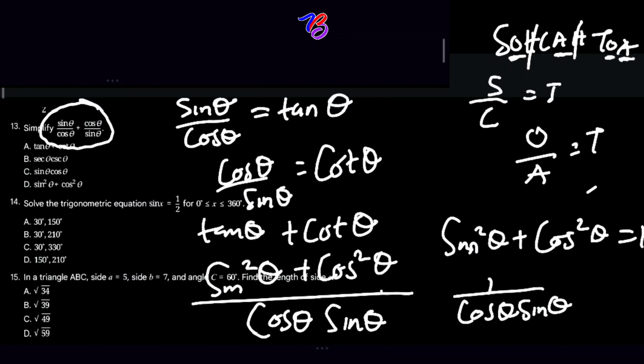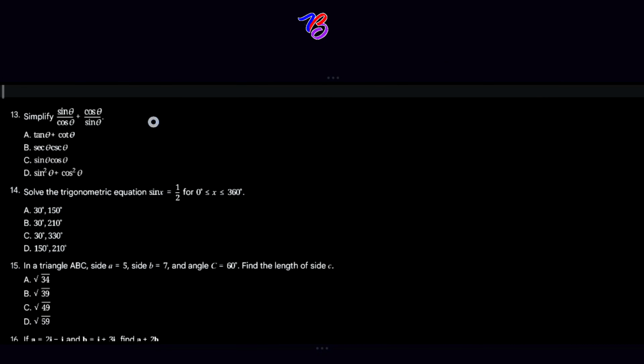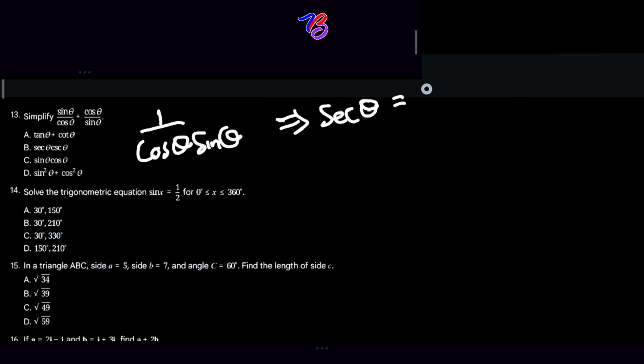So if we use the reciprocal identities, and substitute that into our original equation, we have 1 over what? Cos theta sine theta. Using the reciprocal identities, we know that sec theta is equal to 1 over cos theta, and cosecant theta is equal to 1 over sine theta.